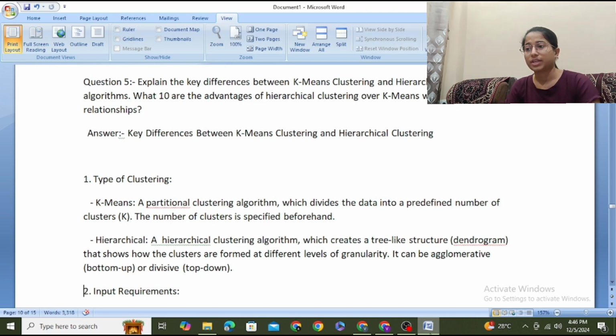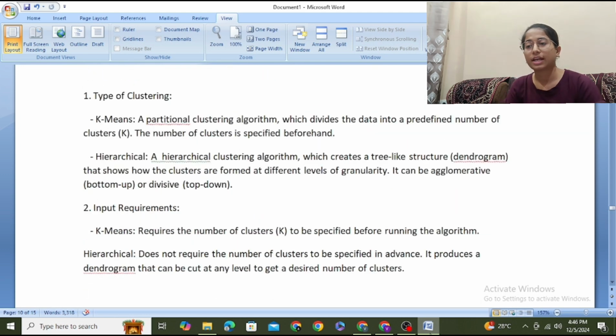Types of clustering. K-mean: a partitional clustering algorithm which divides the data into a predefined number of clusters. The number of clusters is specified beforehand. Hierarchical clustering: an algorithm which creates a tree-like structure that shows how clusters are formed at different levels of granularity. It can be agglomerative or divisive.